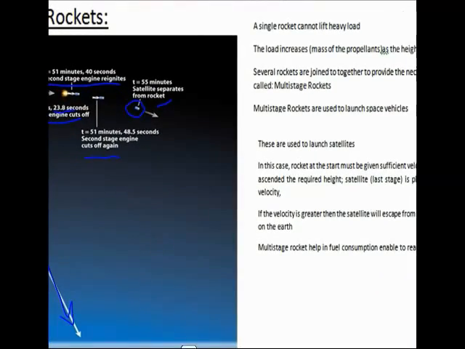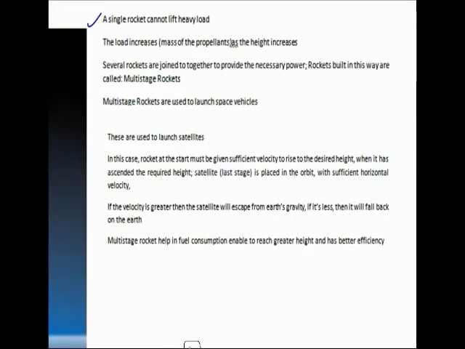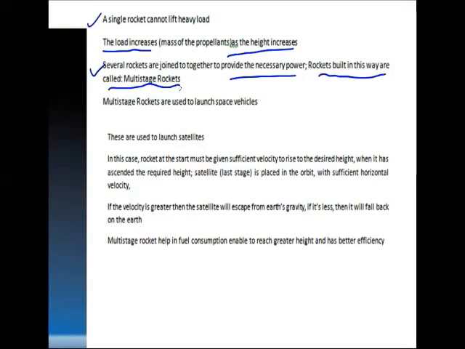Now, why was a multi-stage rocket required? A single rocket by itself cannot lift a heavy load. That was a disadvantage with a single-stage rocket. The load increases as the height increases. Several rockets are joined together to provide the necessary power to the rocket. The rockets built in this way are called multi-stage rockets. We just saw how it actually worked over there. They are basically used to launch space vehicles or satellites.